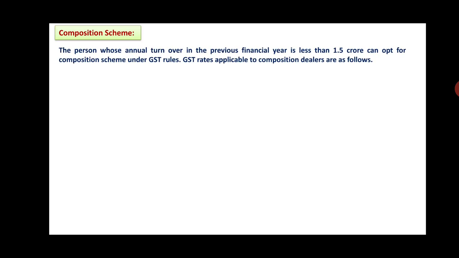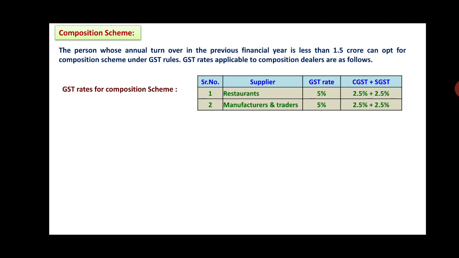What is this? A person whose annual turnover in the previous financial year is less than 1.5 crores can opt for the composition scheme under GST rules. GST rates applicable to composition dealers are as follows. For a supplier, for example a restaurant, the GST rate is 5%, so CGST and SGST are 2.5% respectively. For manufacturers and traders also, the GST rate is 5%, and CGST and SGST will be 2.5% respectively.